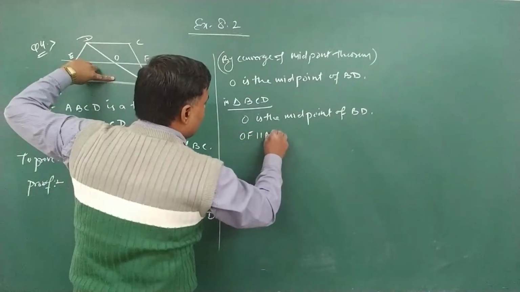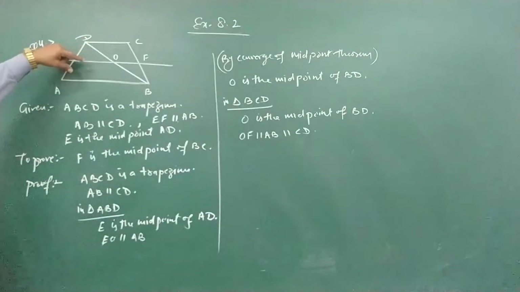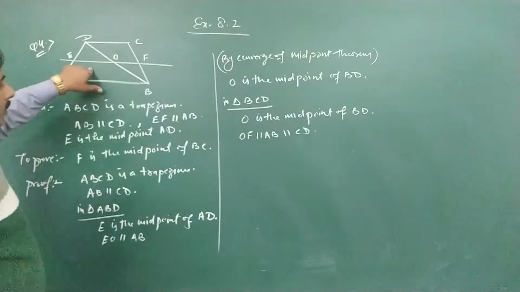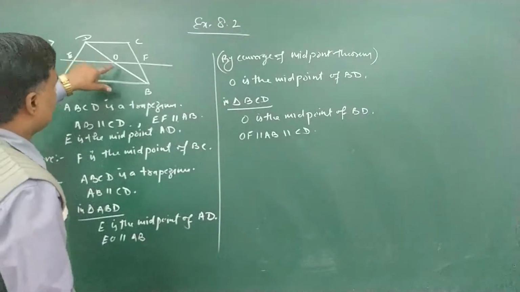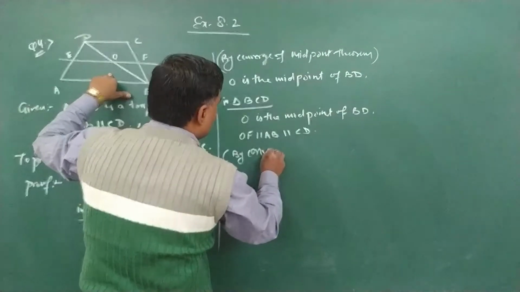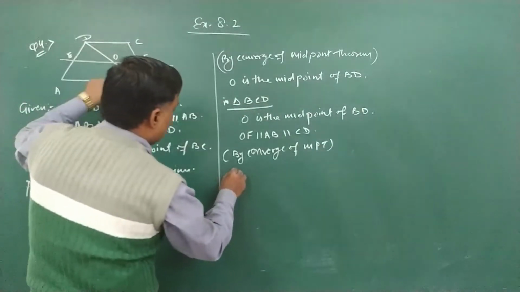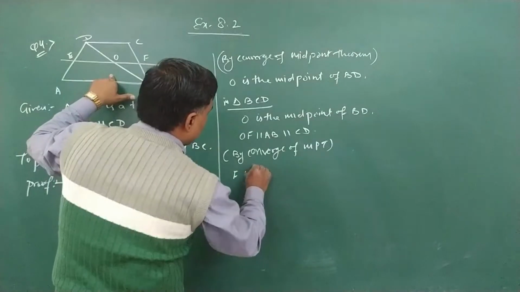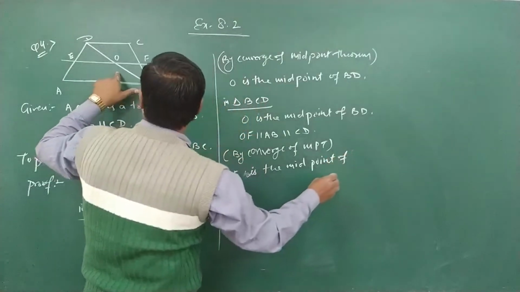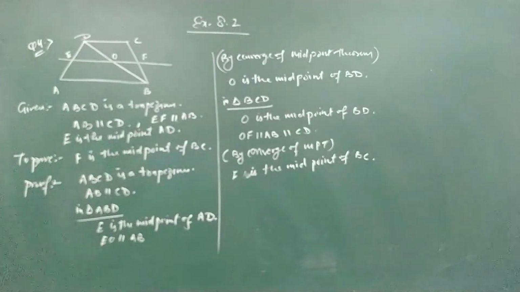OF is parallel to AB, and AB is parallel to CD, so they are parallel to each other. So OF is parallel to CD, and by the converse of the midpoint theorem, F is the midpoint of BC. And this is your question number 4. Now move on to the next one. Pause the video to note it down.